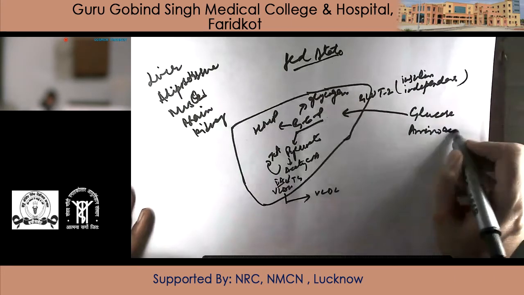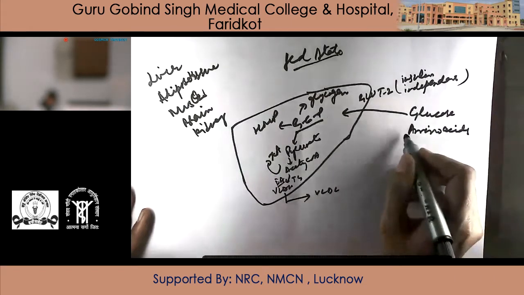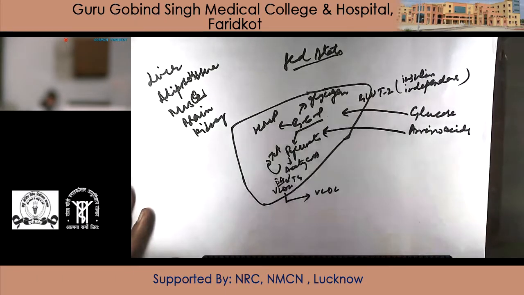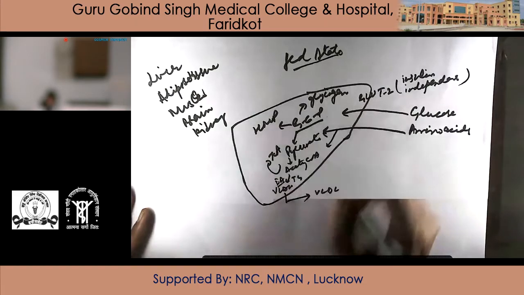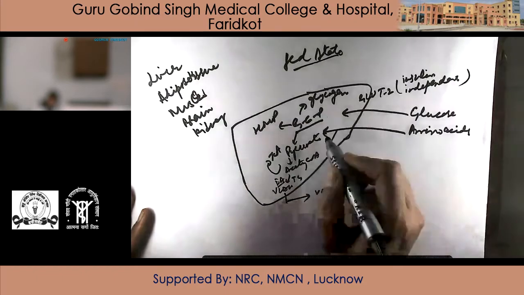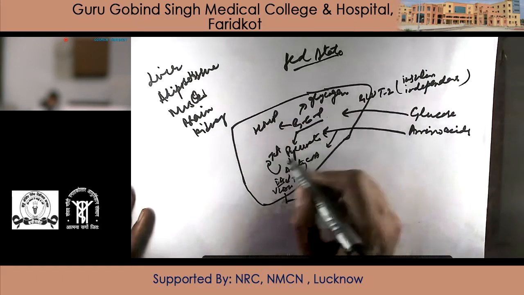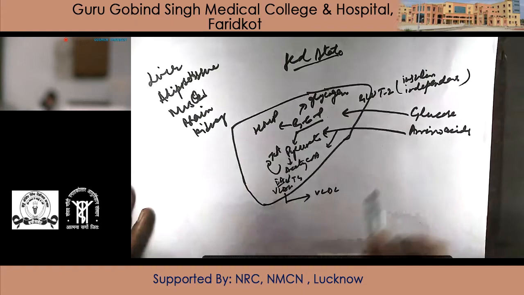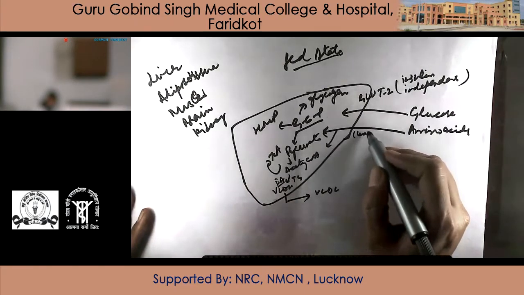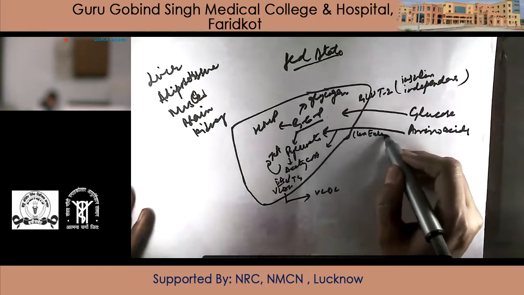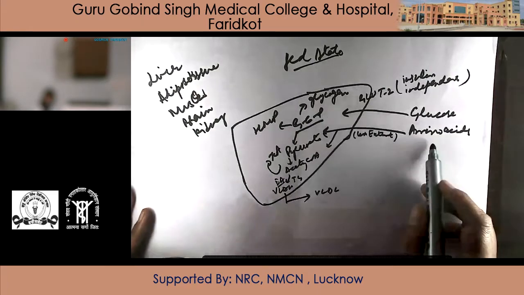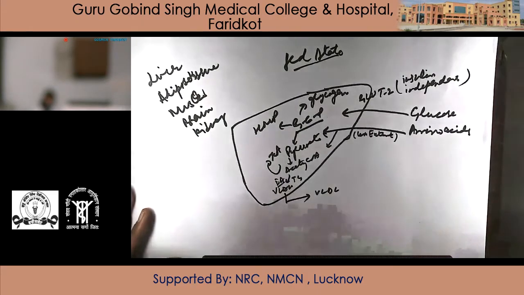Amino acids or proteins which are taken in follow two pathways. Either they are glucogenic in nature, that means they are converted to pyruvate, or they are converted to acetyl coenzyme A as ketogenic in nature. If it is converted to pyruvate, again the pathway will be the same, but this is to a very small extent because it is minimal as glucose is in surplus. So this pathway is happening but to the minimum possible.